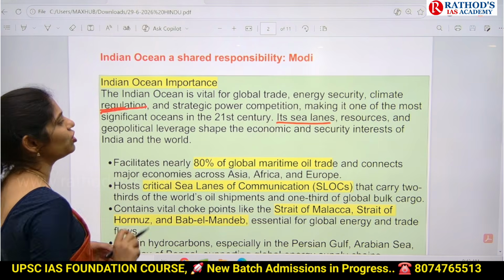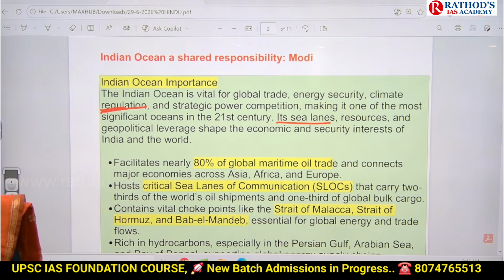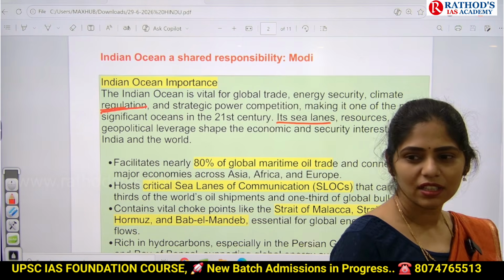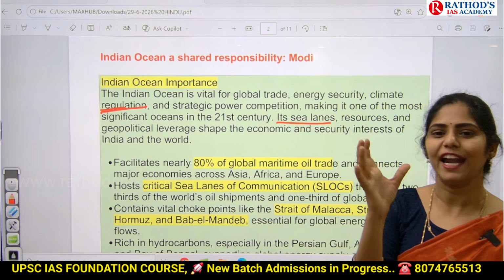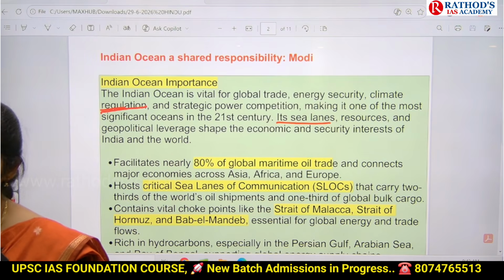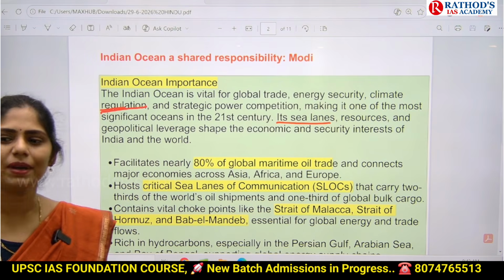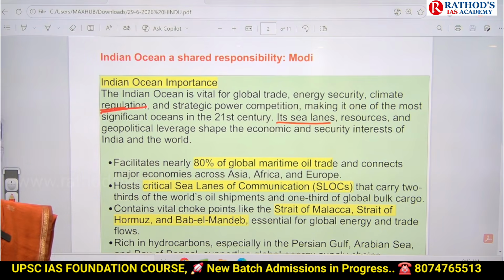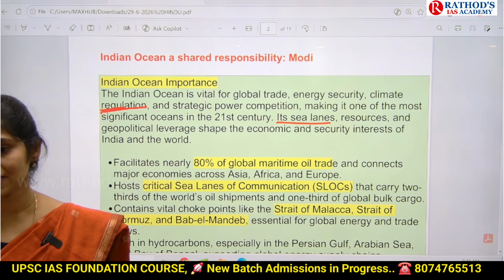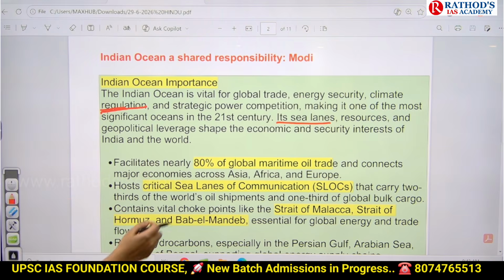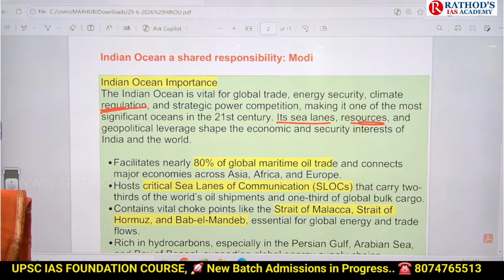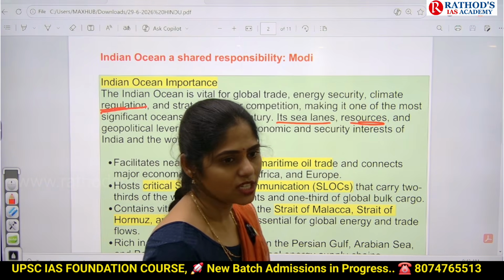Apart from that, we have lots of resources in this ocean. Have you ever heard about polymetallic nodules? Manganese and iron related, they will be like potato-sized ball-like things present at the sea floor. So those are called polymetallic nodules. So we have a very rich resource of polymetallic nodules, and even we have oil reserves as well as gas reserves under this water. So it has lots of resources. All this will shape the economy as well as security of the country.